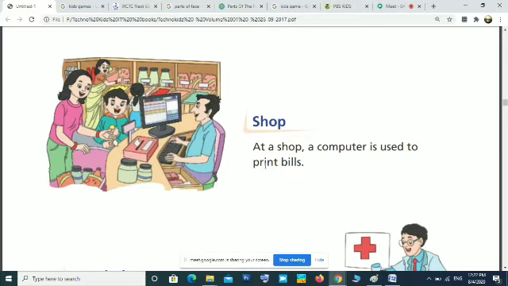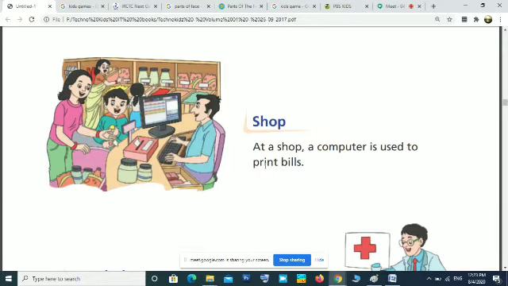If it is Apsara pencil 2B or dark, the details of the pencil and its price will be there, and the details of the sharpener will be there, and total amount of that pencil and sharpener will be added and printed at the bottom. That is a bill. The shopkeeper will give you, and you have to pay the money for that pencil and sharpener.